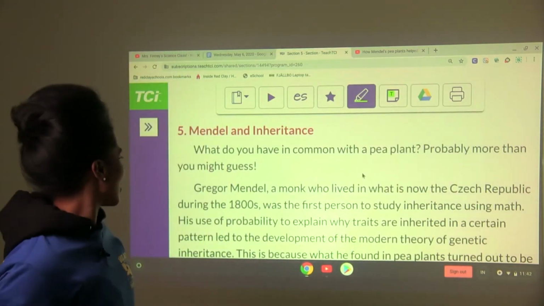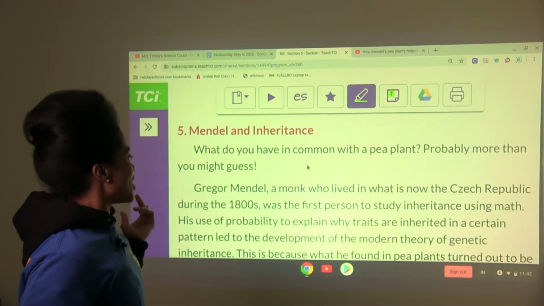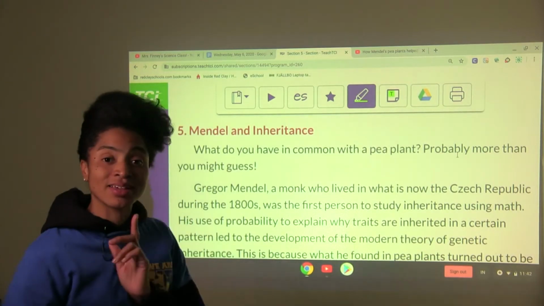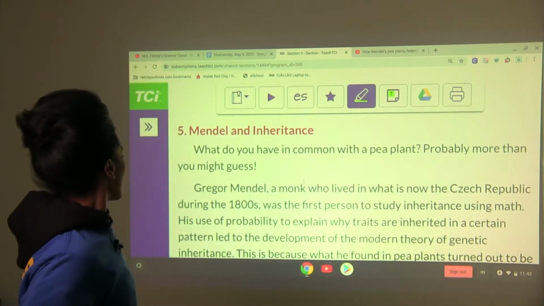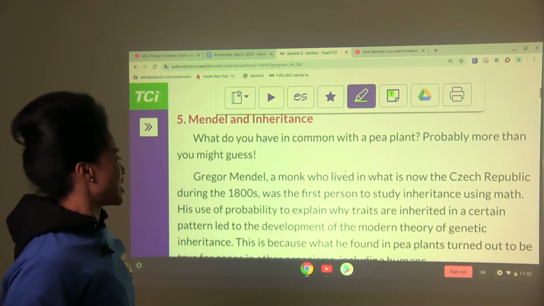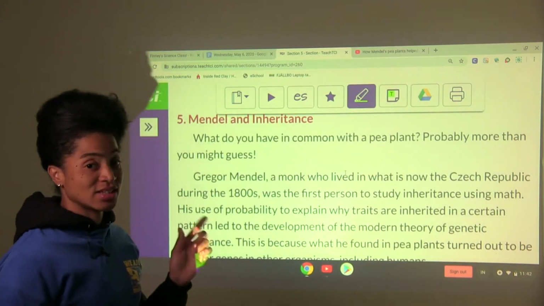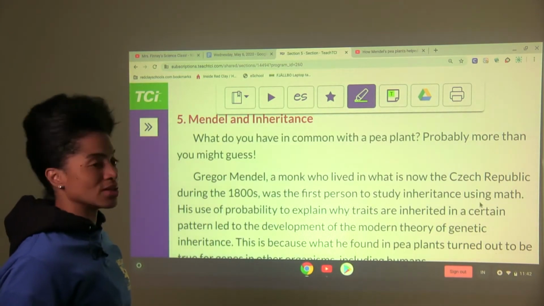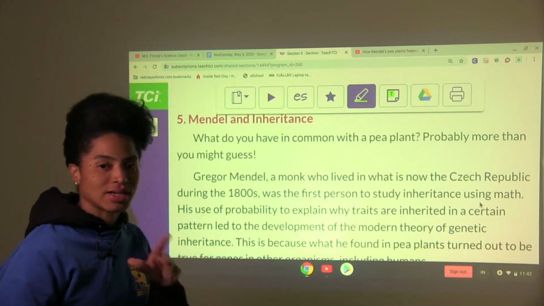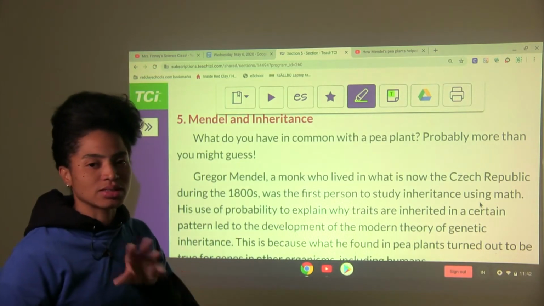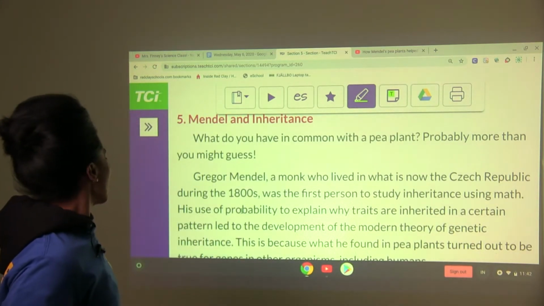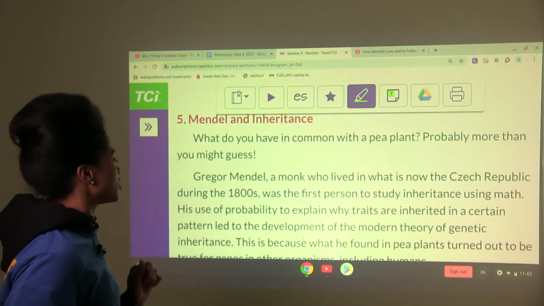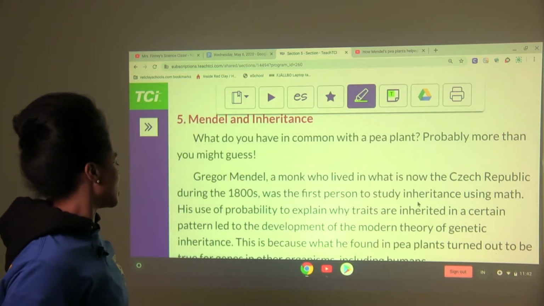So here we start off with, what do you have in common with a pea plant? Probably more than you might guess. Gregor Mendel, a monk who lived in what is now the Czech Republic during the 1800s, was the first person to study inheritance using math. Science and math, I told you, they're like first cousins. They're so close. His use of probability to explain why traits are inherited in a certain pattern led to the development of the modern theory of genetic inheritance.